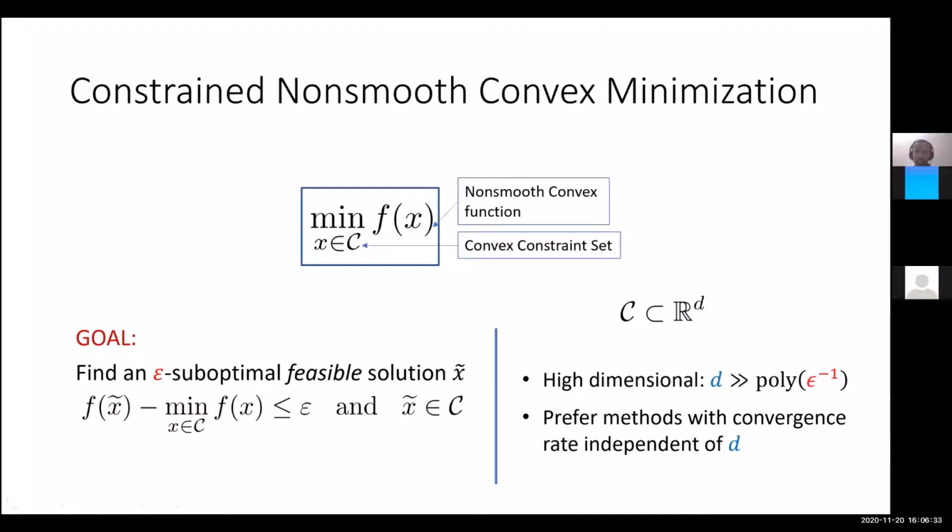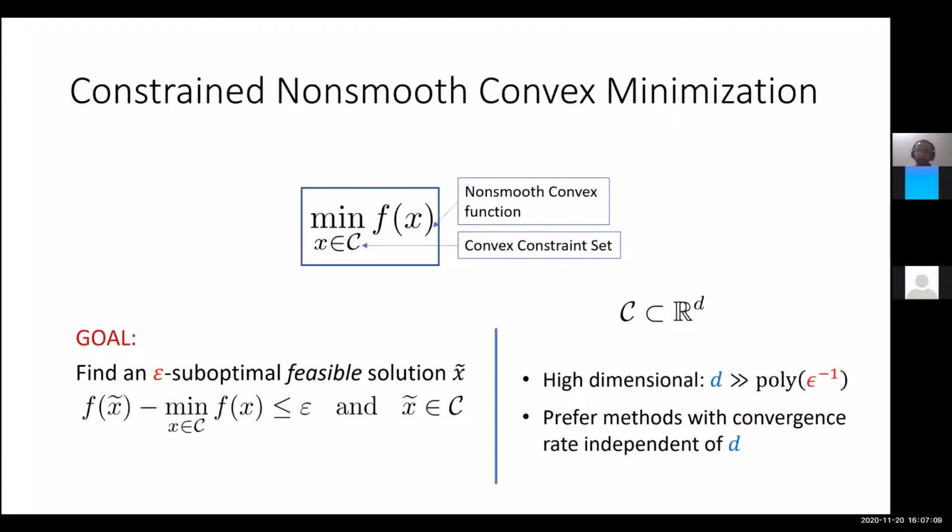And we are also interested in the high dimensional regime where the dimension d is much larger compared to any polynomial of 1 over epsilon. So we would ideally want methods that have a convergence rate which is independent of the dimension d. Because x is in d dimensions, you have to do at least linear work for doing a single update. So if you're updating the entire vector, you will have to do at least d amount of work. But the hope is that you want to design methods whose convergence rate, meaning the number of iterations itself, does not depend on the dimension d.